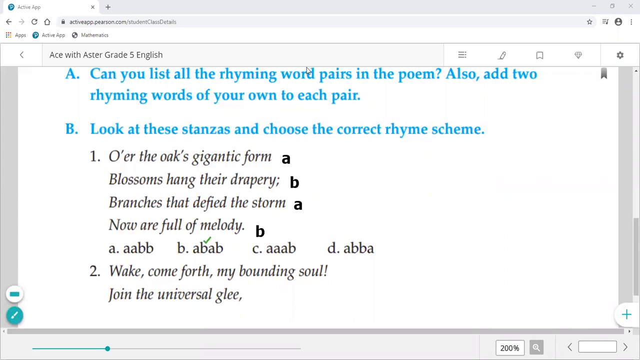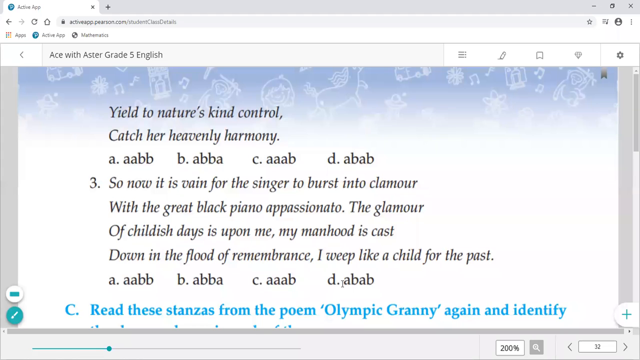Come forth, my bonding soul, join the universal glee. Yield the nature's kind control, catch her heavenly harmony.